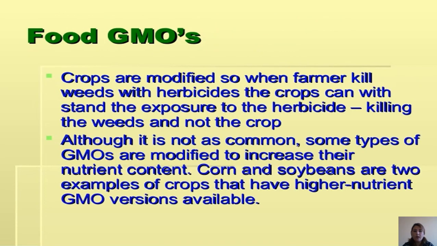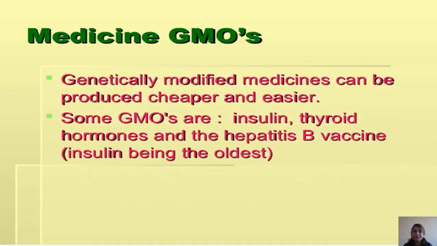Food GMOs: crops are modified so that when farmers kill weeds with herbicide, the crops can withstand the exposure to the herbicide, killing the weeds and not the crop. Also, though it's not as common, some types of GMOs are modified to increase their nutrient content. Corn and soybeans are two examples of crops that have higher nutrient GMO versions available.